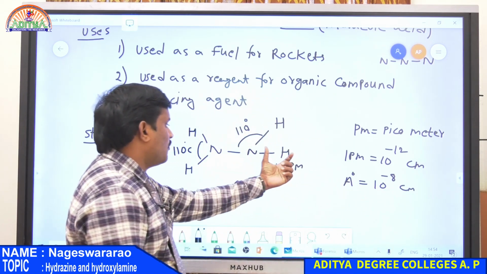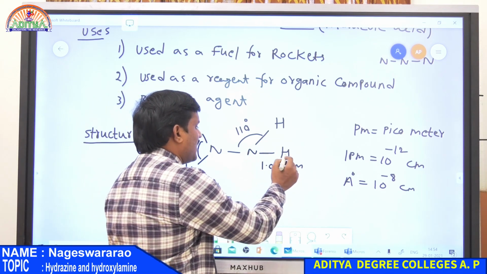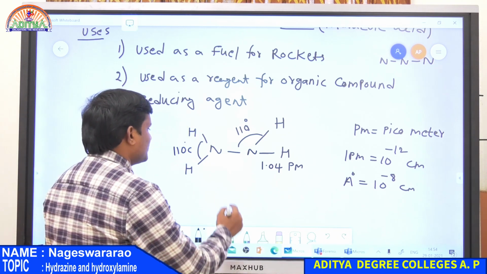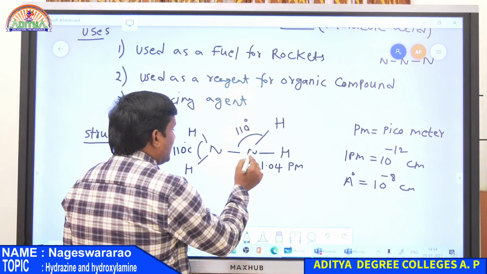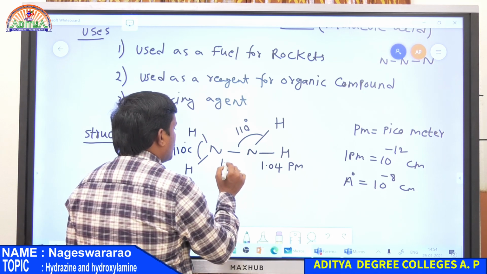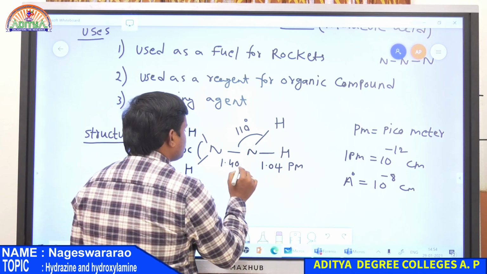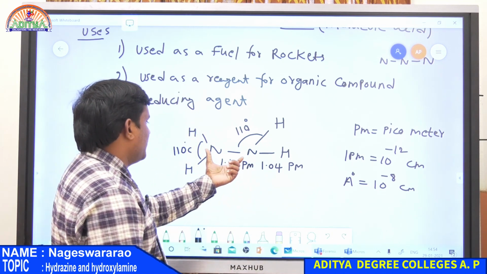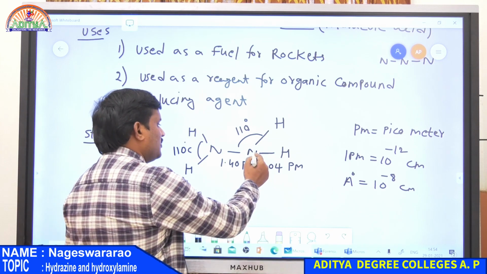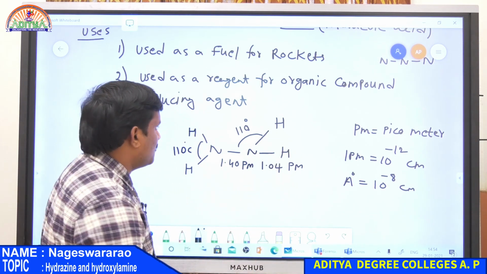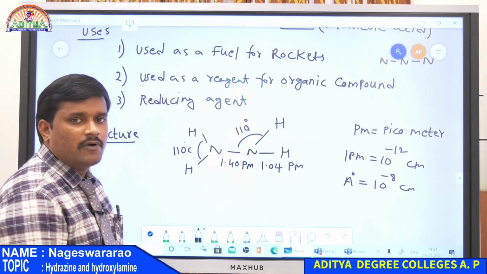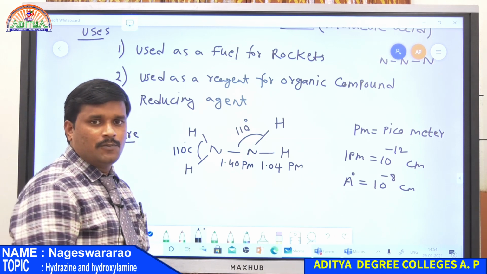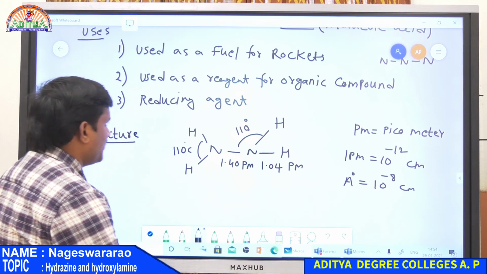So here bond length for nitrogen and hydrogen is equal to 1.04 picometers, and similarly the bond length between two nitrogen atoms is equal to 1.40 pm. So the bond distance between nitrogen atoms is more compared to the NH bond. So this is all about hydrogen compound of nitrogen, NH3. So this is the first compound under this heading, compounds of 15th group elements.